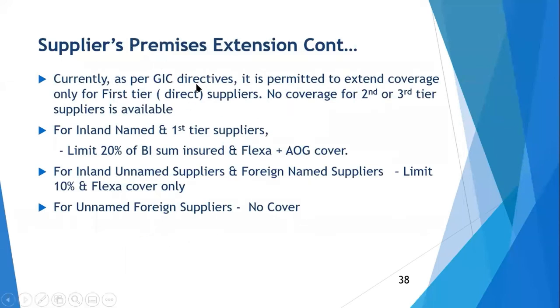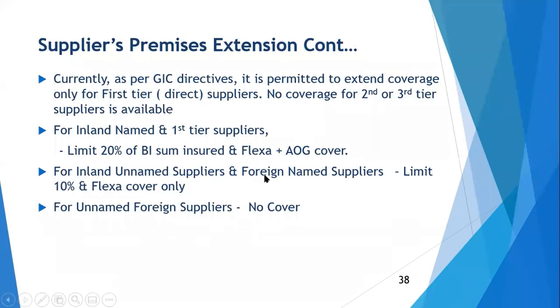As per GIC guidelines, what we cover, it is permitted to extend coverage only to first year. First year means direct supplier. No coverage for second or third tier supplier is available. And this is again inland supplier, not foreign supplier. For inland first year supplier, the limit is 20%. GIC has given this restriction. Earlier, we were giving up to full sum insured, but now GIC has restricted. They say our loss limit is 20% of PI sum insured. And that too, Fluxa and AOG parallel.